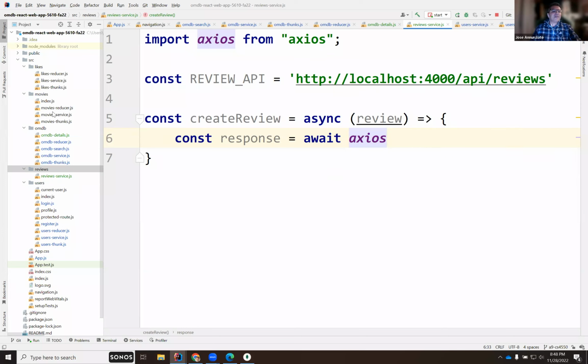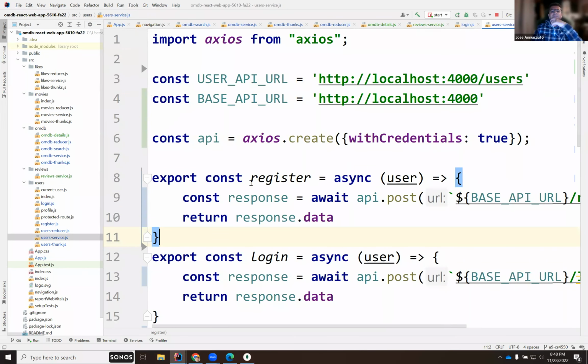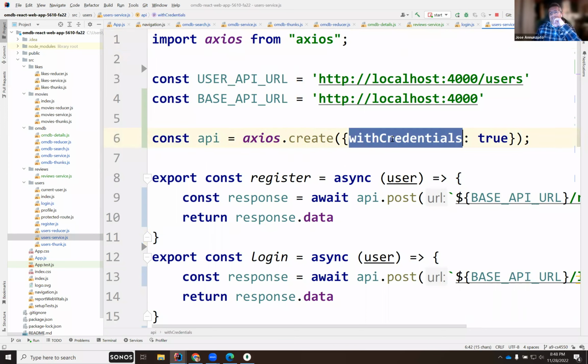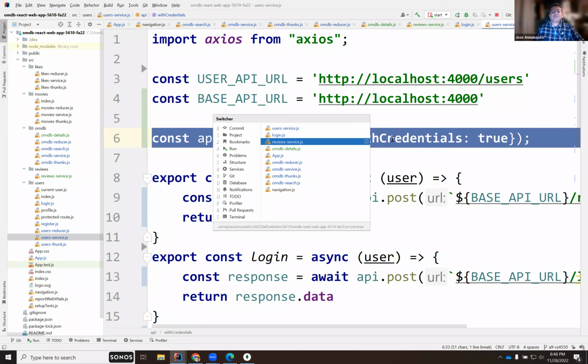So an example of that is the login and profile and all that that we've been using, and you can take a look at the service. If you notice the Axios, you can't use the regular Axios.post, right? You have to use Axios configured to use credentials. Okay. So let's do that. We'll need that. Let's go to reviews.